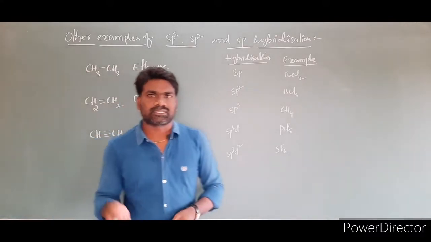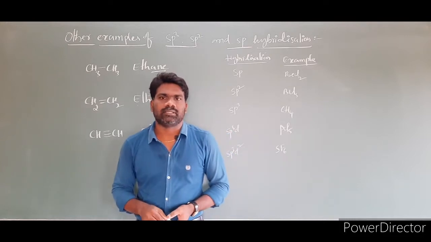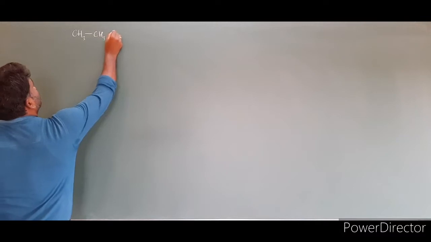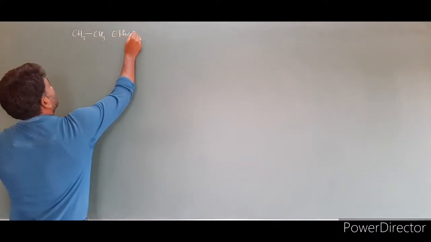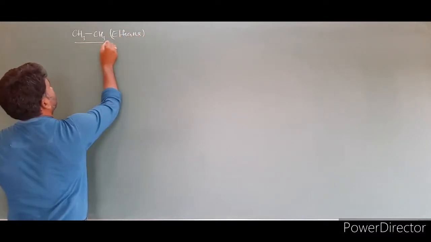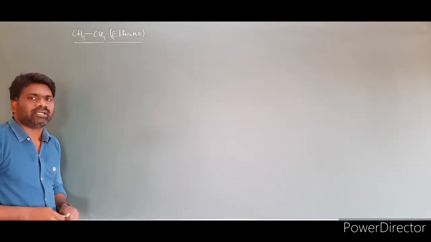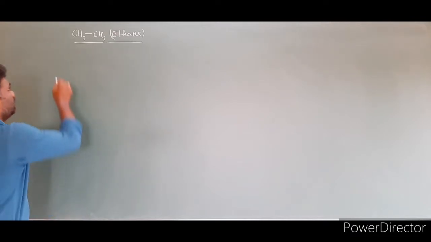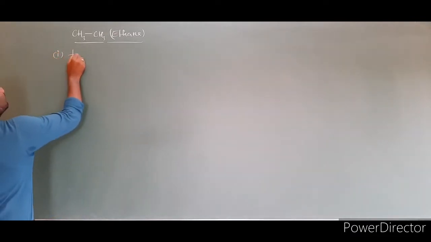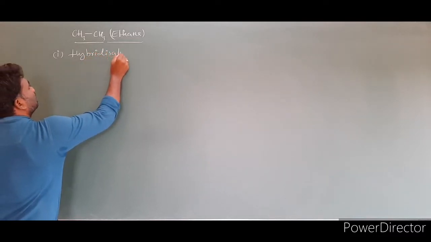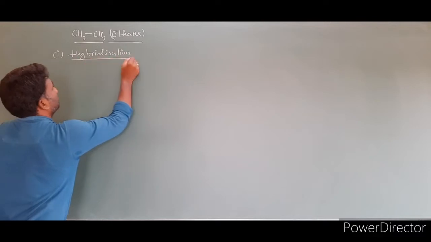Now let us discuss one by one in detail. Now let us discuss the hybridization of the ethane molecule, CH3-CH3. Now we have two steps. The first step is hybridization and the second step is overlapping. First I am discussing the hybridization step.